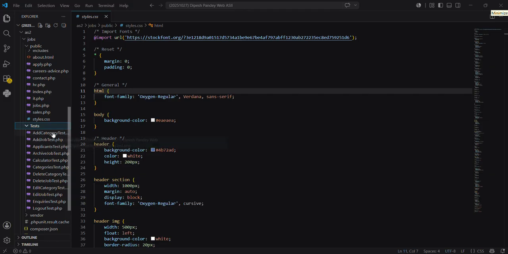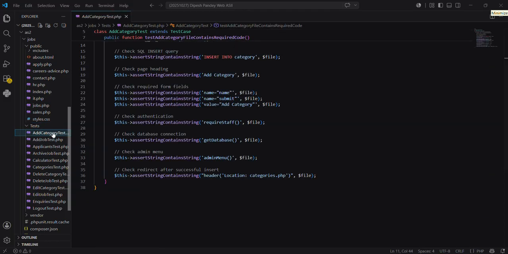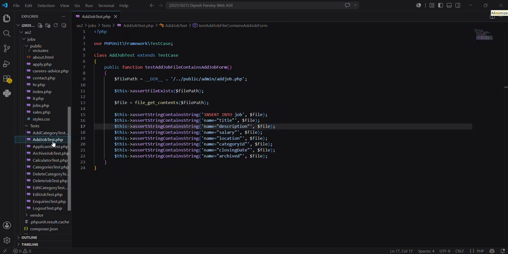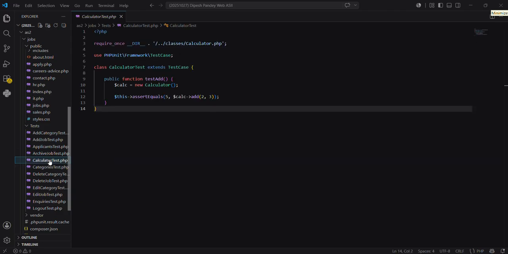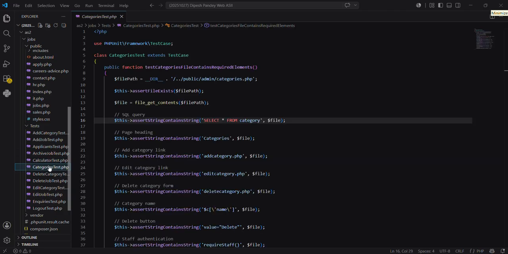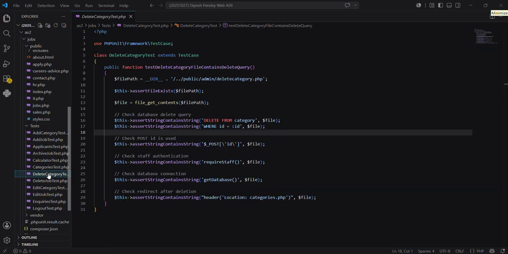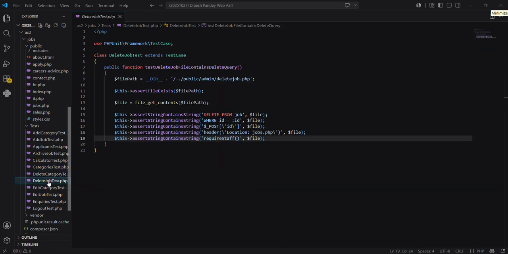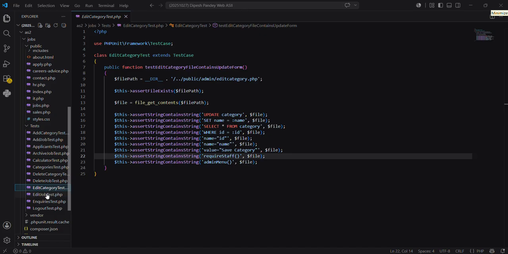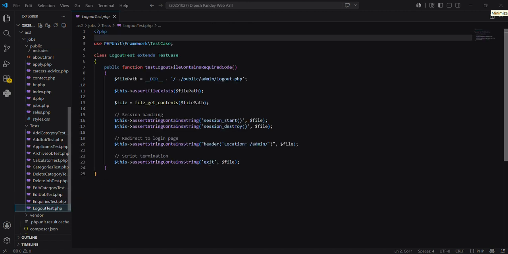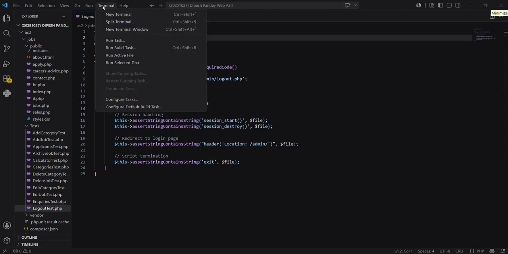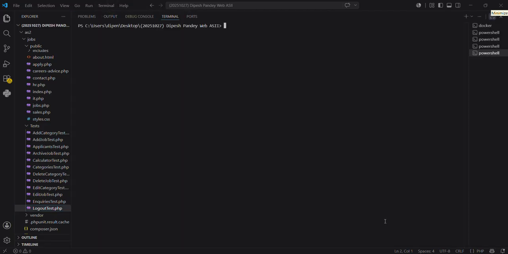I have created test files for add category test.php, add job test, applicant test, archive job test, calculator test is just for an example, categories test, delete category test, delete job test, edit category test, edit job test, inquiries test, logout test. Now I'm going to show you some testing.